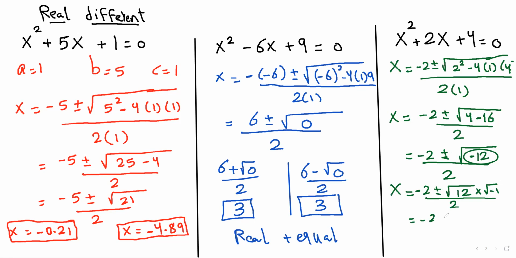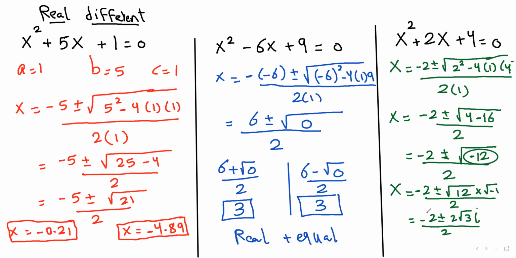So it's -2, positive or negative, the square root of 12 is 2 root 3, and the square root of -1 is i, all divided by 2. So we have two roots, two complex conjugates.